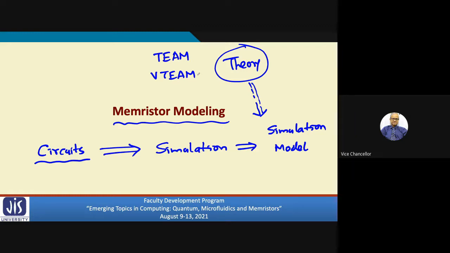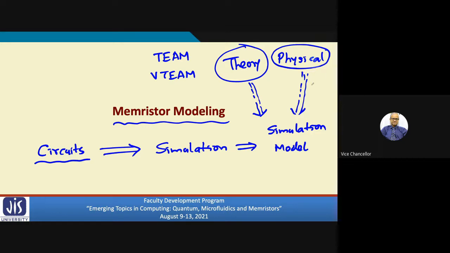And there can also be some actual fabrication. So let us call it physical. Someone actually fabricated some devices and carried out electrical measurements: how it behaves, if I apply some voltage, what the voltage-current relations are, and so on. Based on these physical measurements, I can propose a simulation model. So there are two broad categories.